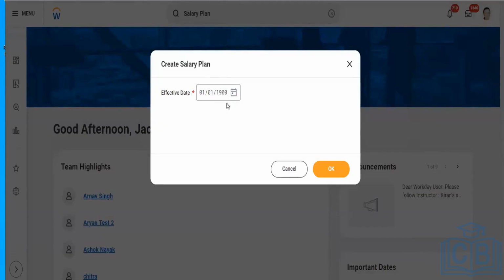The reason we use this date is, let's take the example of workers: I want to track the history of the workers as well. Someone who joined my company 10 years back, I would have some data related to that. That is one of the reasons why we keep the oldest date, which is 01/01/1900. That's the standard practice we use in Workday.